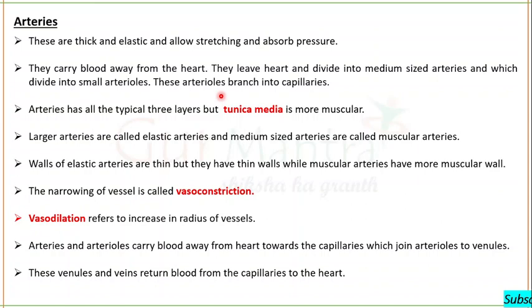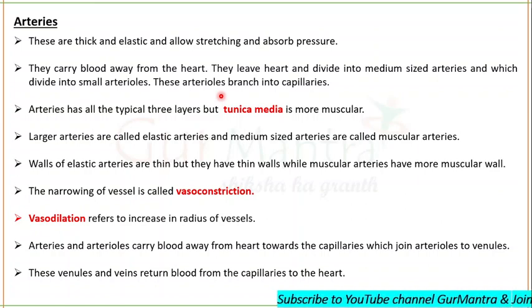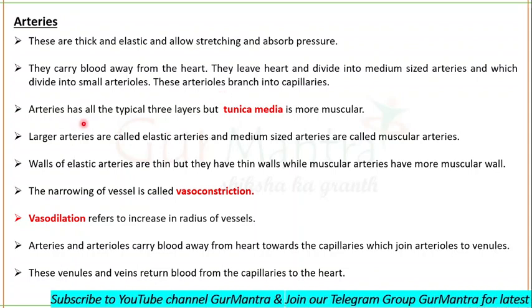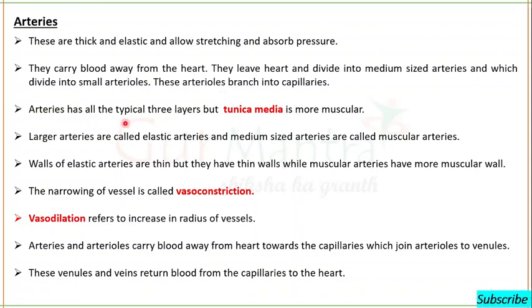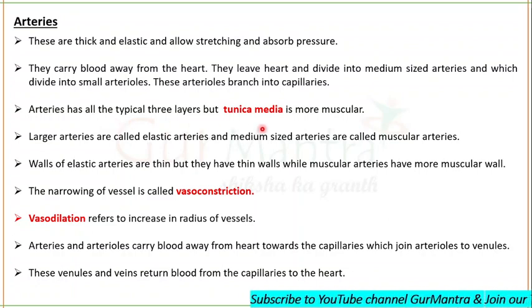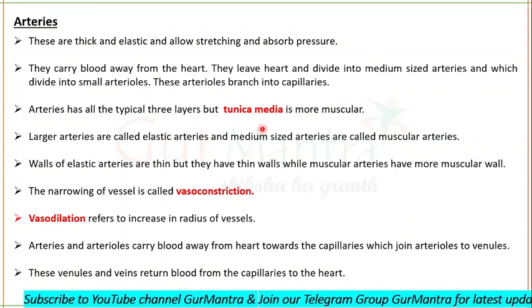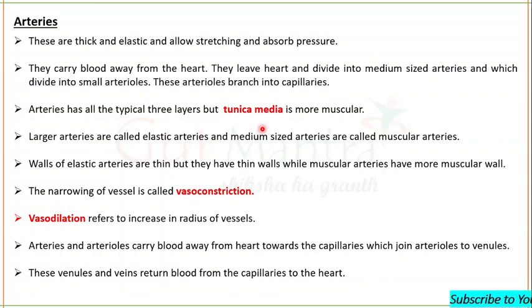These arterioles further branch into capillaries. As I just told you, all vessels have three layers in the walls, so arteries have all the typical three layers, but tunica media is more muscular in arteries as compared to other vessels.